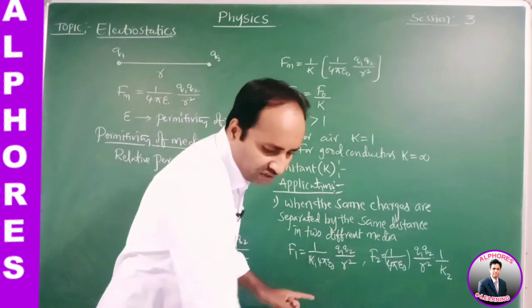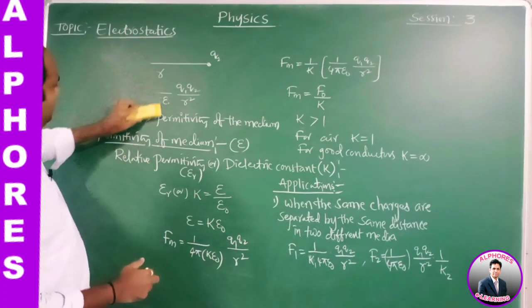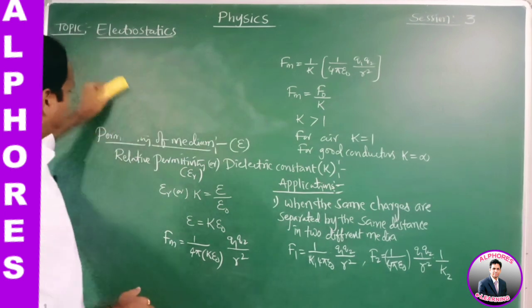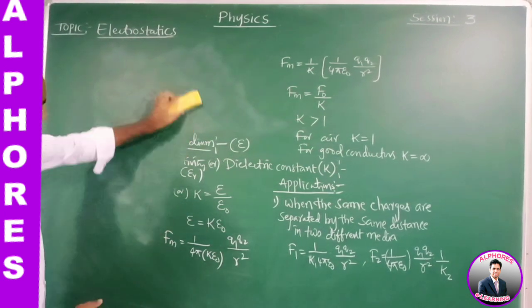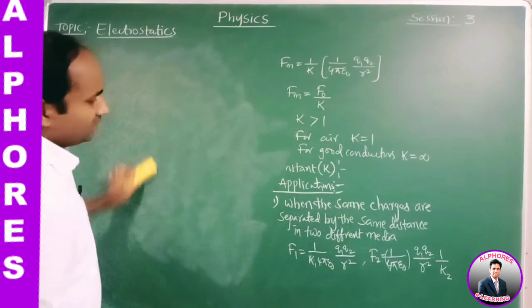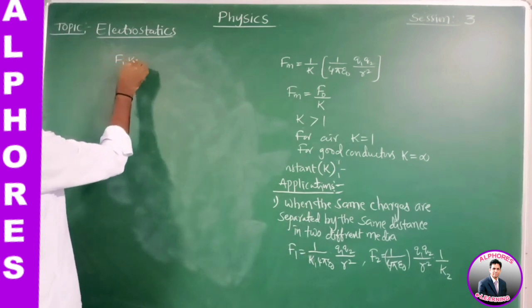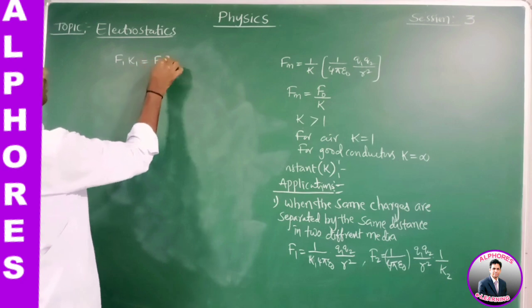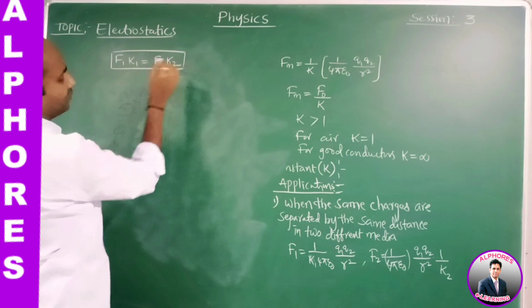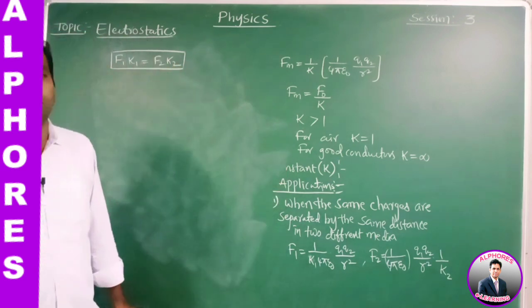So from these equations we may write F1 K1 is equal to F2 K2. F K is equal to constant.